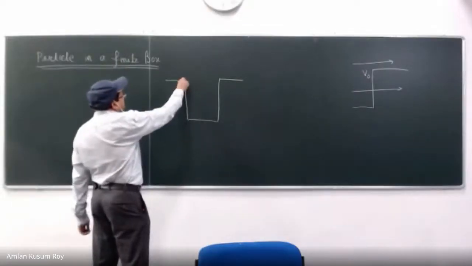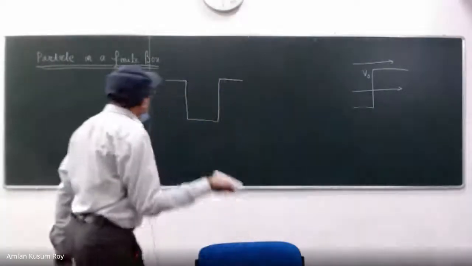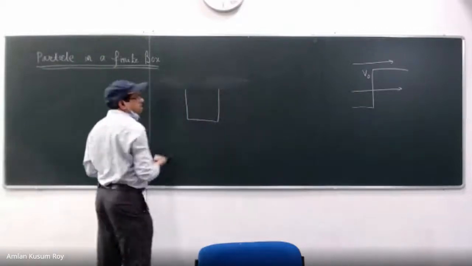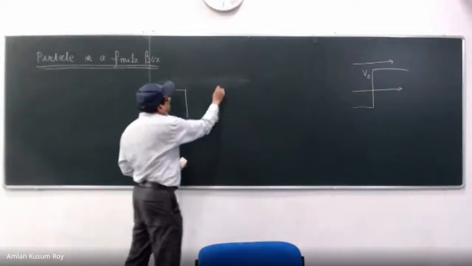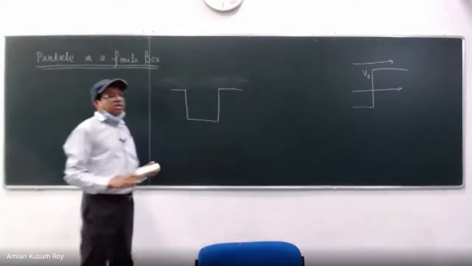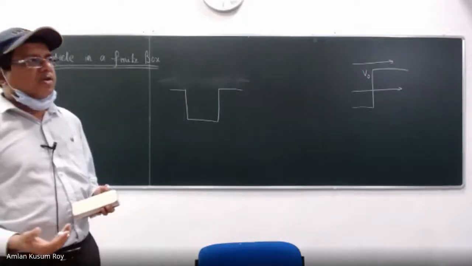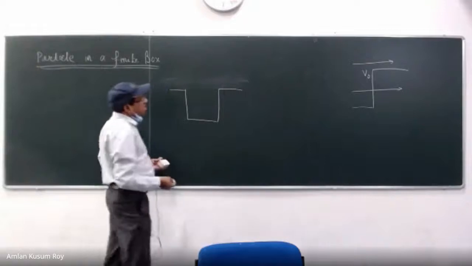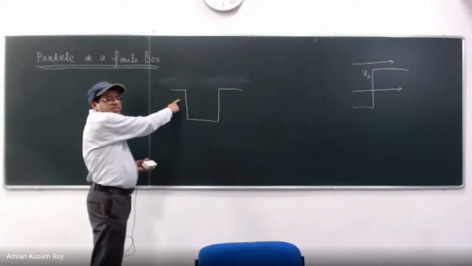So the particle in a box problem was only this much. But the reality is not like this. The reality is you need to have something like this. So only this much difference can make a lot of things very different, in terms of both mathematics and physics, and of course chemistry. So today our objective is to deal with this problem.